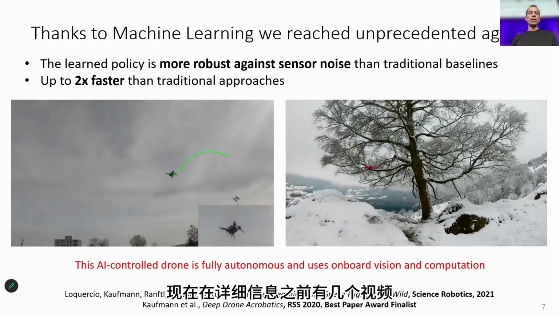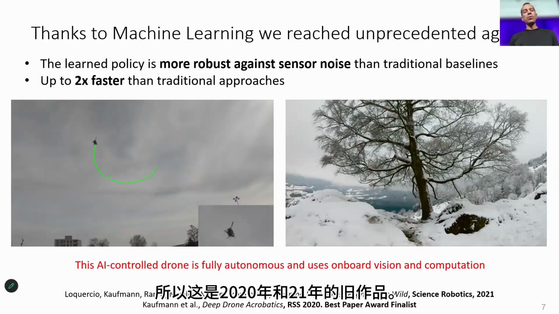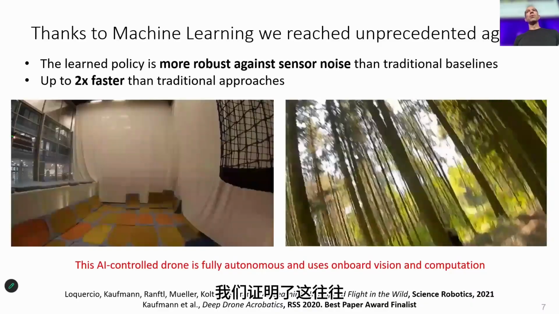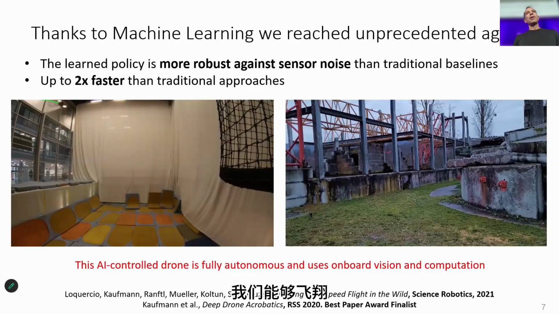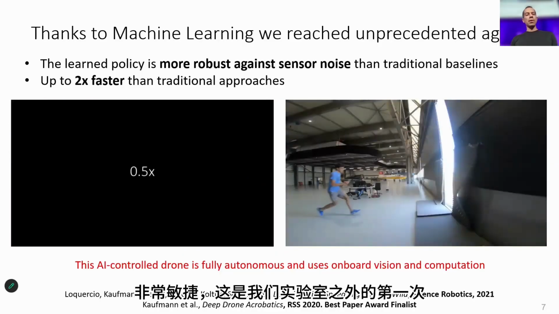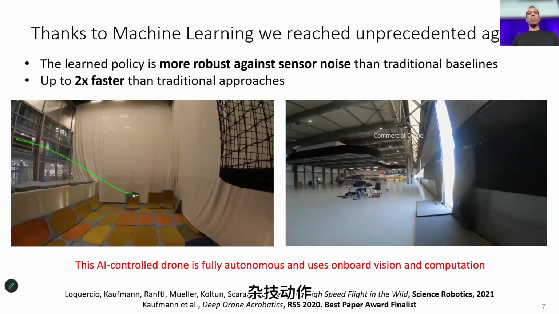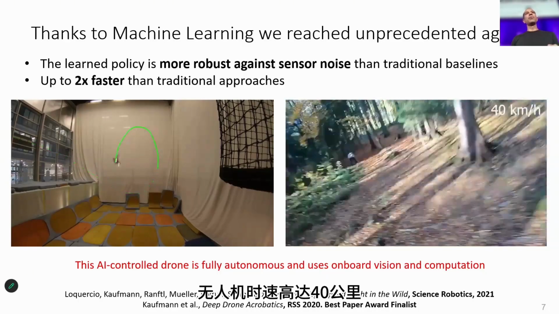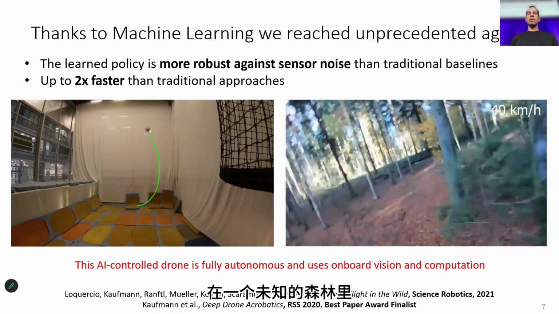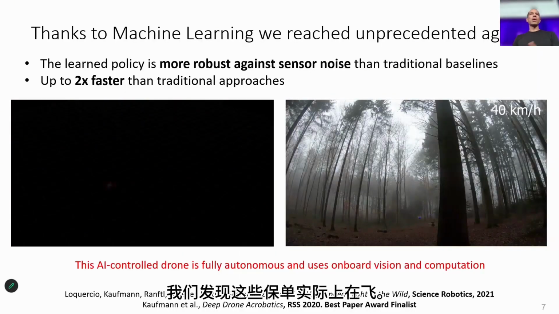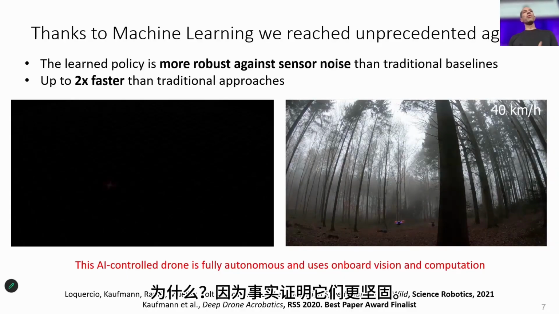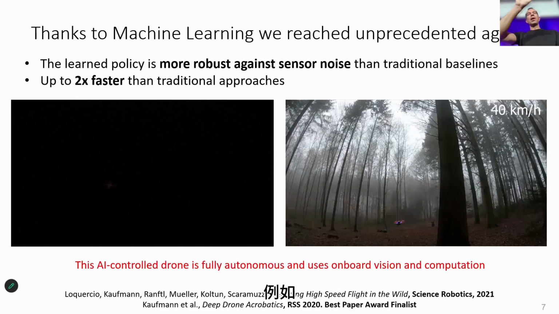Now, a few videos before going into the details. So this is old work from 2020 and 21, where we demonstrated that thanks to machine learning approaches and the combination of model-based and deep models, we were able to fly very agilely, and for the first time outside of our lab. So here you see on the left the drone performing acrobatic maneuvers, and on the right the drone flying up to 40 kilometers per hour in an unknown forest doing slalom. We also compared against the best model-based approaches, and we found that these policies were actually flying up to twice the speed of model-based approaches. Why? Because they turned out to be much more robust to sensor noise. So like, for example, left to right stereo matching, and also different lighting conditions.